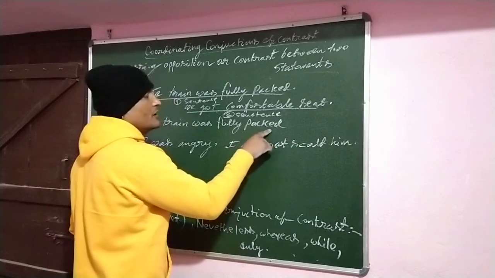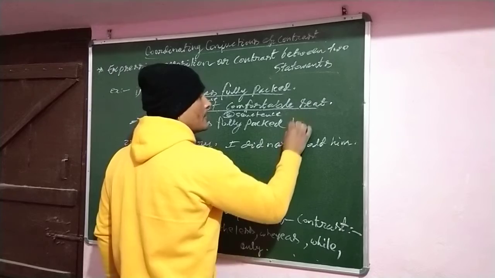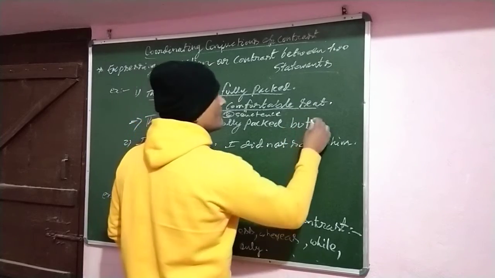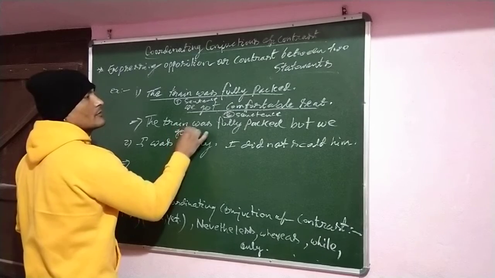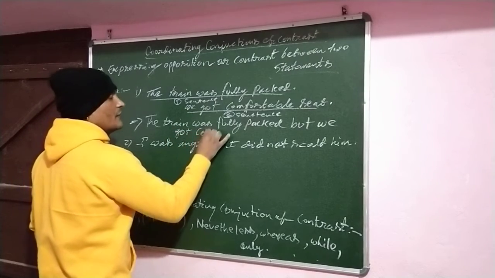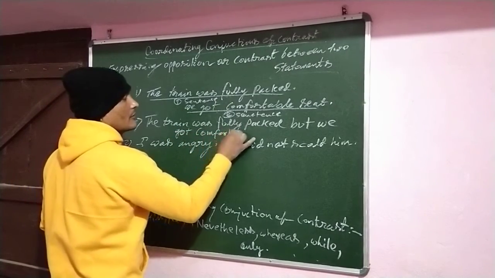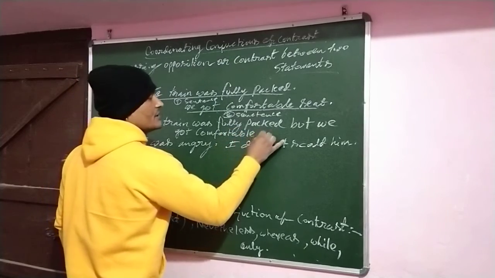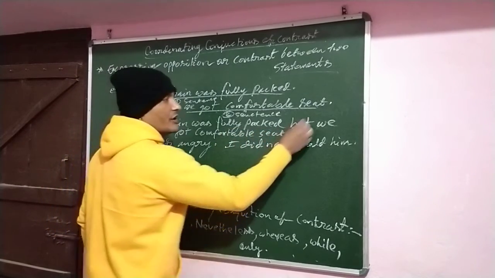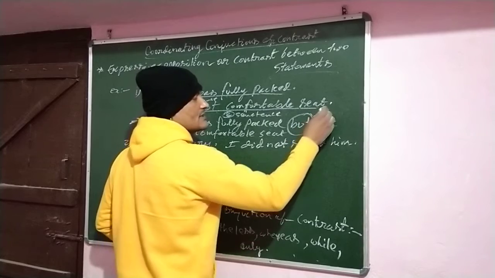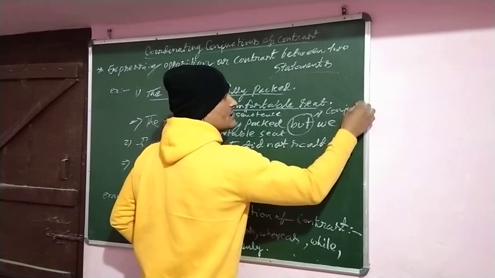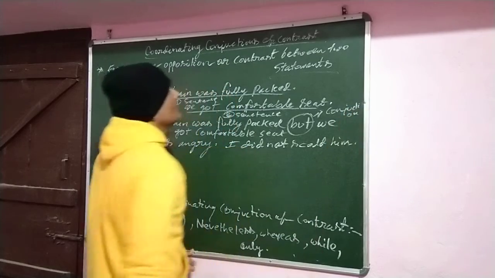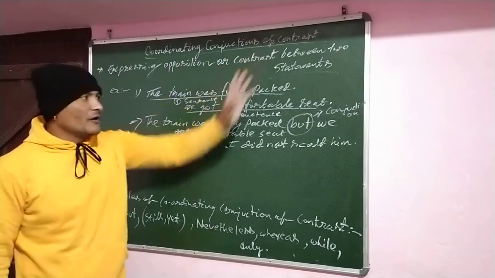The train was fully packed, but we got comfortable seats. Here the word but is used as a conjunction, and it is a coordinating conjunction of contrast.